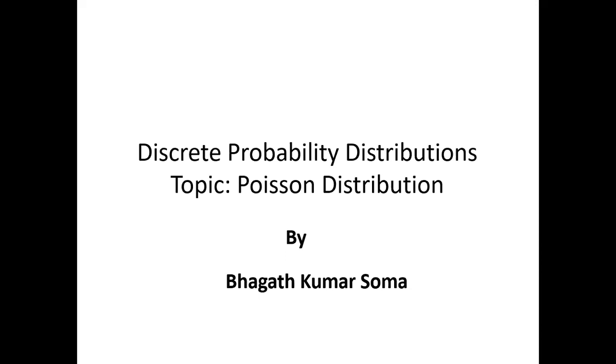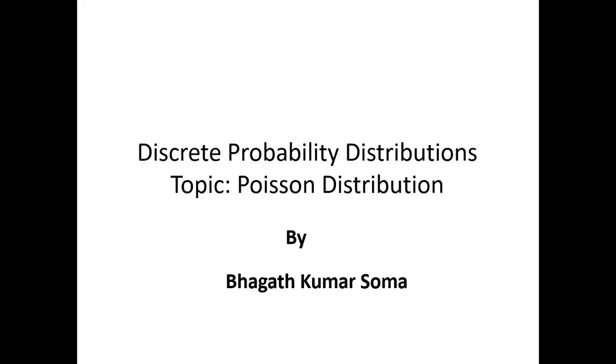We have already seen in a binomial distribution, if n is the number of trials, p is the probability of success, x is the number of successes required, then the probability of capital X equal to small x. If X is said to be binomially distributed, then X follows B(n, p), where n and p are the parameters. The mean of the binomial distribution is np and the variance is npq. The standard deviation is the square root of npq.